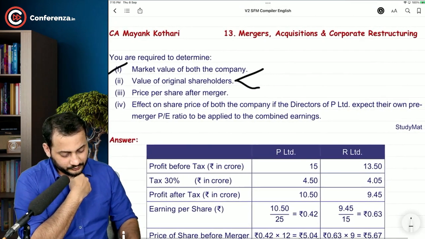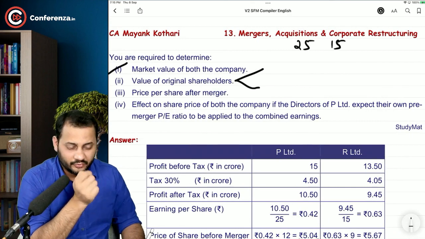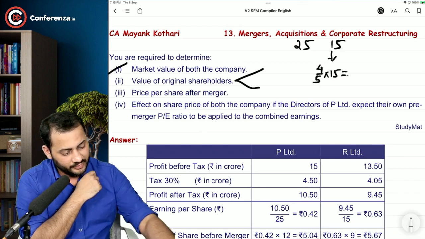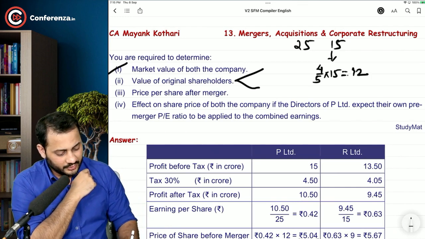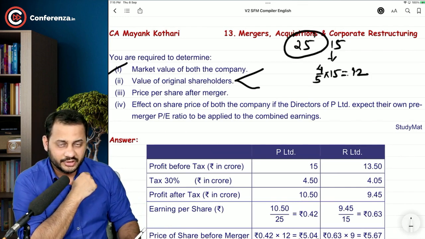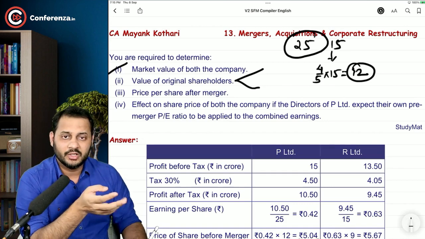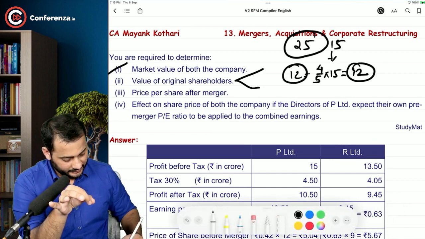25 and 15. Try to understand. We are giving them the 4:5 ratio multiplied by 15. So how many shares are we going to issue to them? Only 12 crore. Earlier we had 25 crore shares. Now 12 crore shares of our company will be issued to them. So the total number of shares will be, we can take it here.